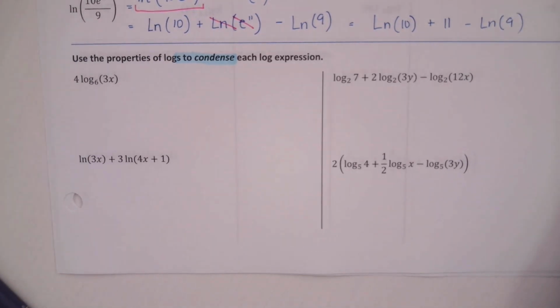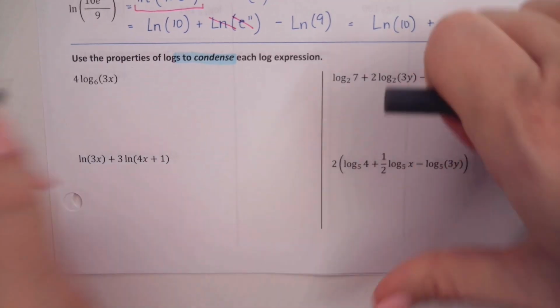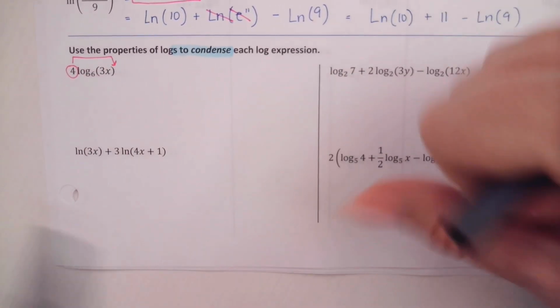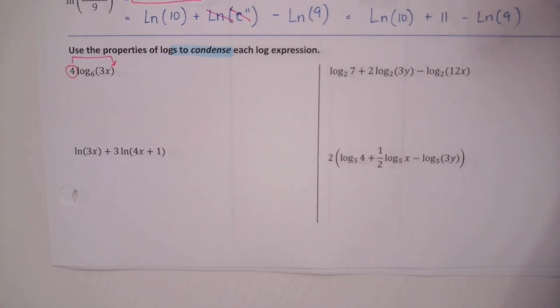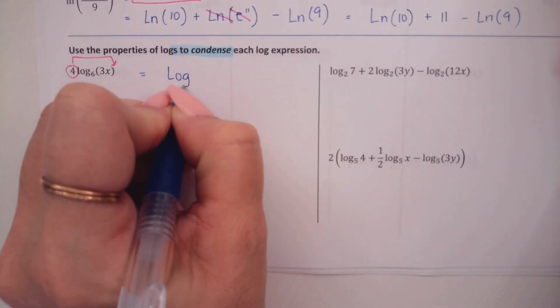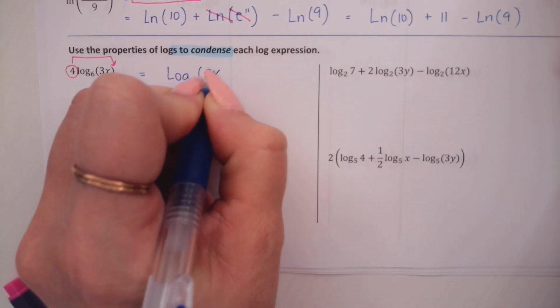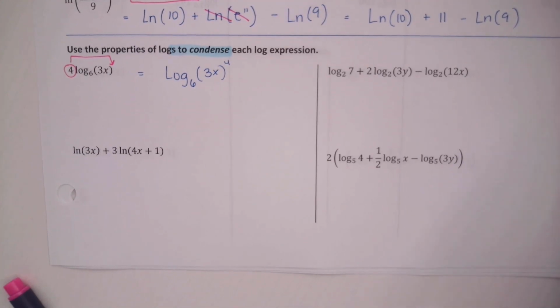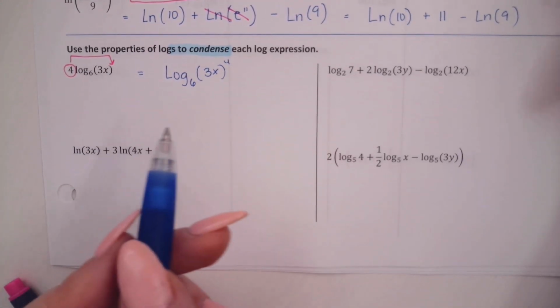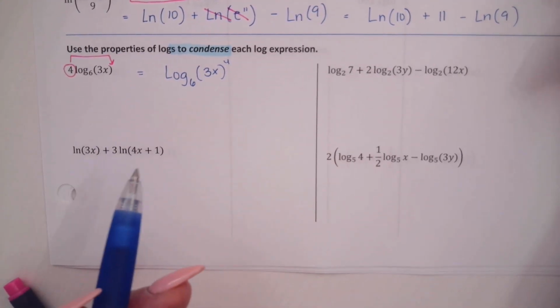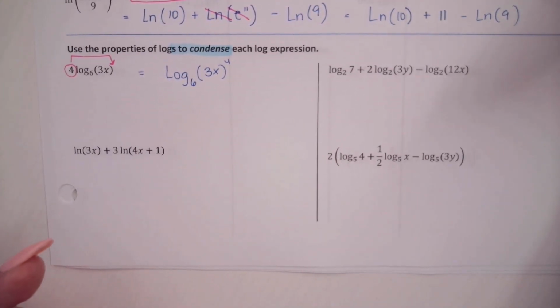4 goes back to be the exponent. Good job. So this coefficient here goes back to being a power. So that'll give me log base 6 of 3x to the 4th power. If you want to, you could simplify 3x to the 4th power. I'm not going to bother with it. You could do 3 to the 4th, x to the 4th, which is 81x to the 4th, if you wanted to. I don't feel like it though.